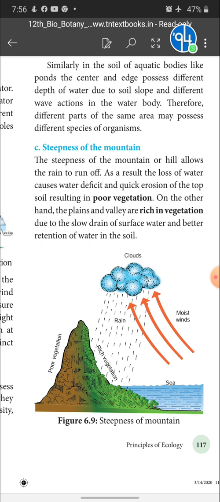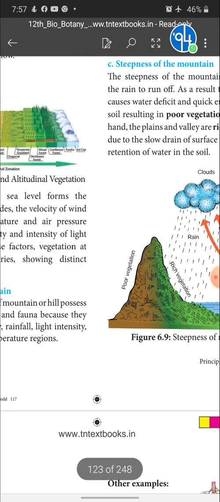Another thing, the runoff water not only causes a deficit of water but also causes soil erosion. You know very well the topsoil is rich in fertility and possesses humus. Due to soil erosion, the topsoil that is rich in nutrients will be eroded off. So, the fertility is also very low and poor vegetation takes place. On the other hand, the plains and valleys are rich in vegetation due to the slow drain of surface water and better retention of water in the soil.